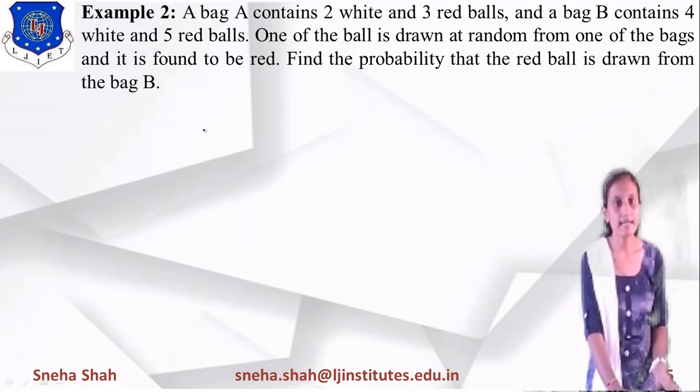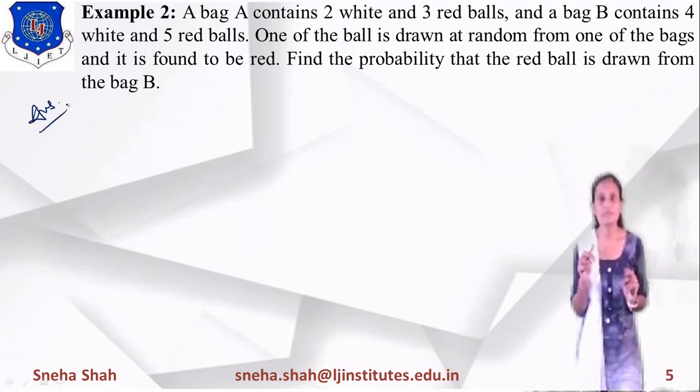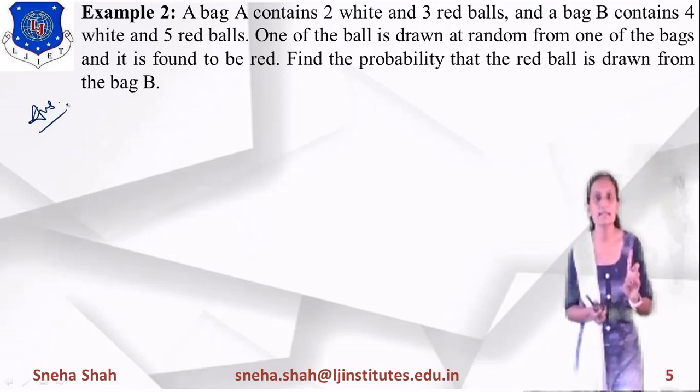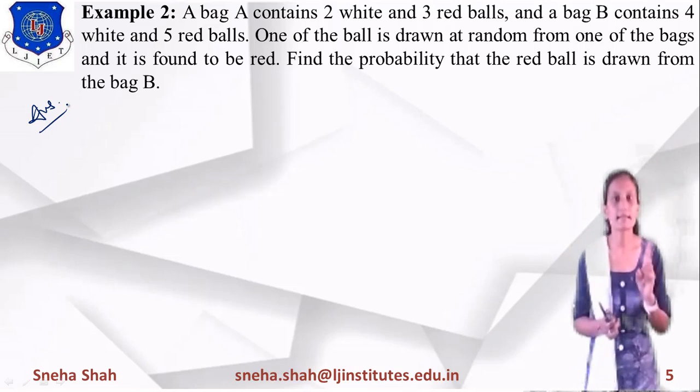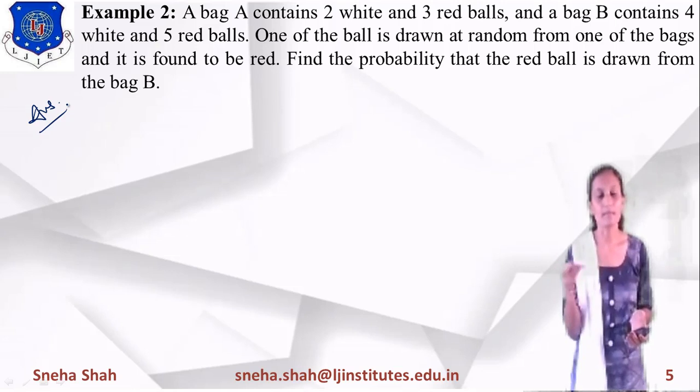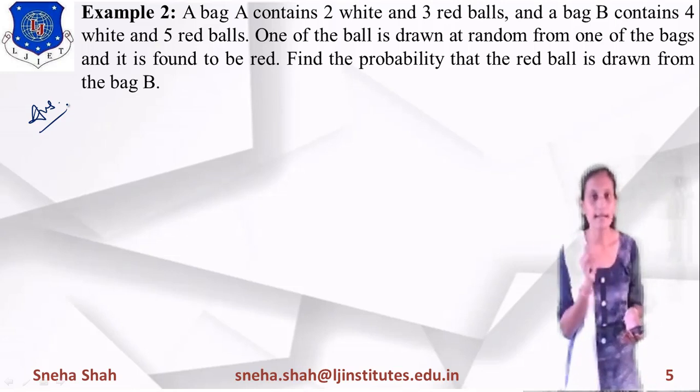You can see that in this example there are 2 types of condition. The first condition is the color of the ball and the second condition is that we are choosing a particular bag, A or bag B, right?